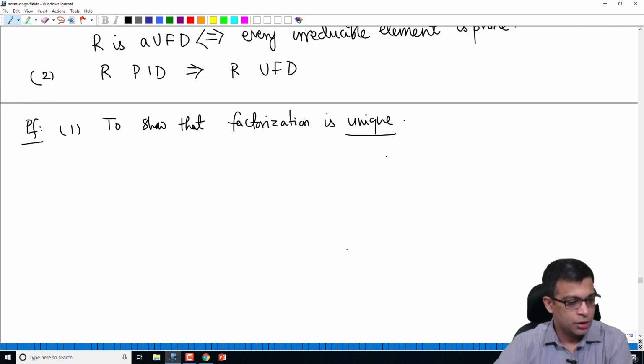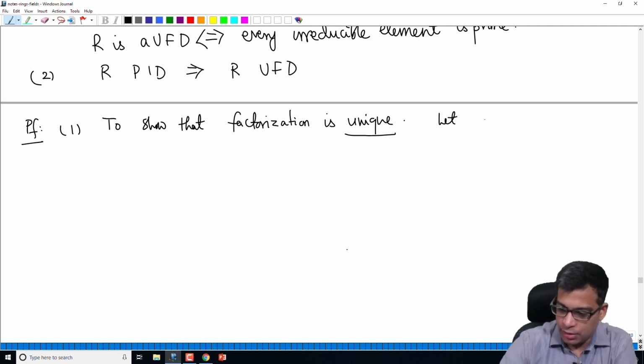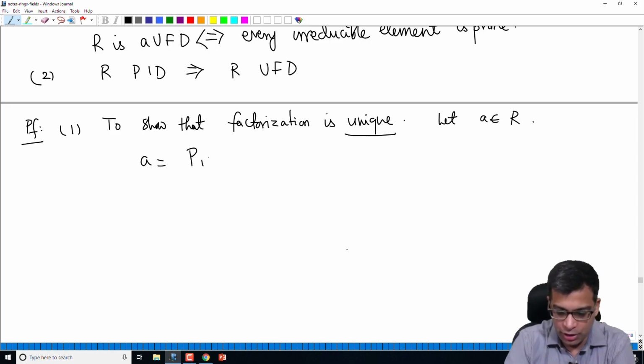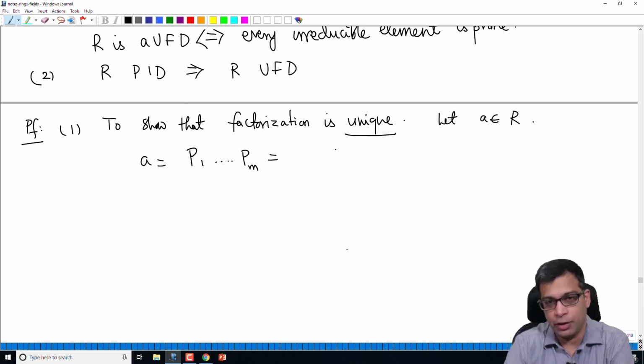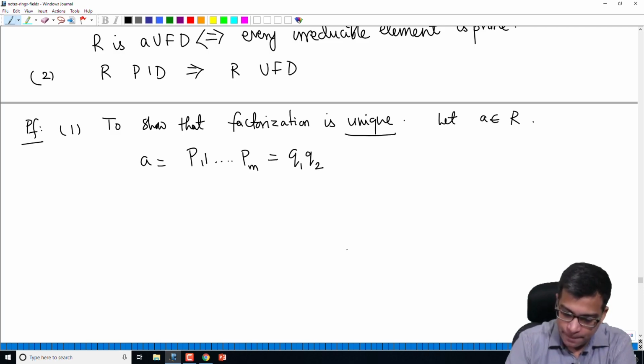So let a be any element of R, and suppose it has two potential factorizations: p1 times p2 times p3, and so on up to pm, and at the same time, another factorization q1 times q2 times q3 up to qn.